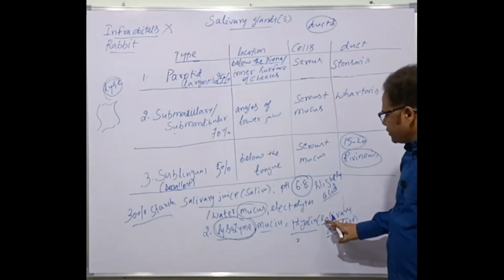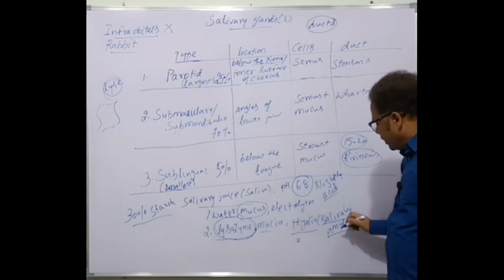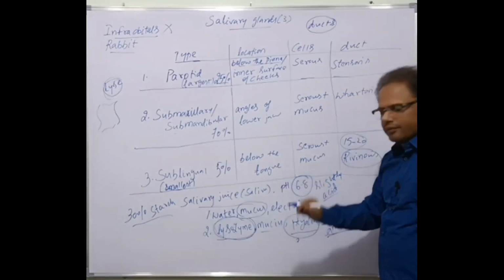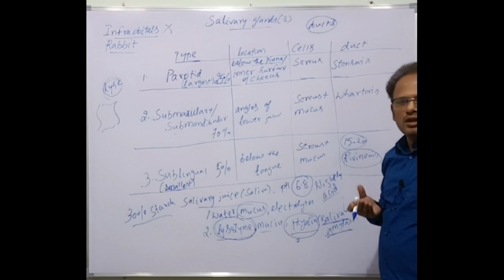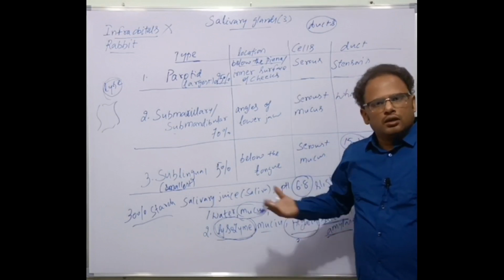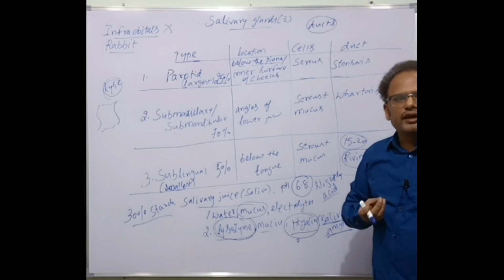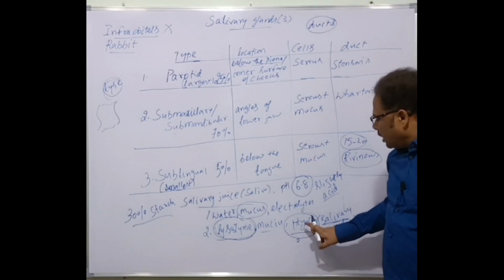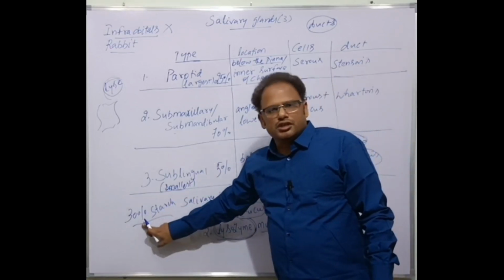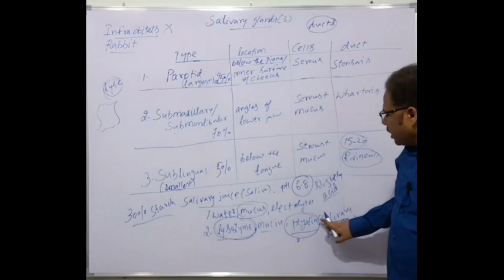It is digested. 30% of starch digestion is accomplished by salivary amylase, also called kyalin, within the mouth cavity itself. So in the mouth cavity, both chemical digestion and mechanical digestion occur. The chemical digestion is occurring because of which one? The kyalin or salivary amylase. 30% of starch digestion is accomplished by salivary amylase or kyalin here.